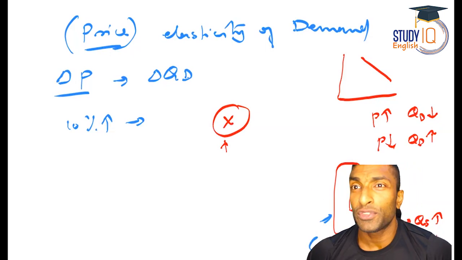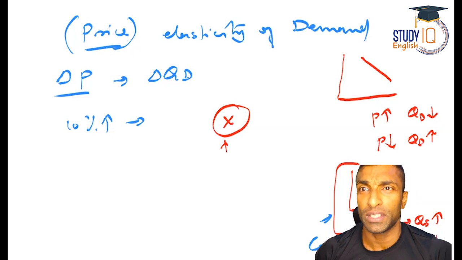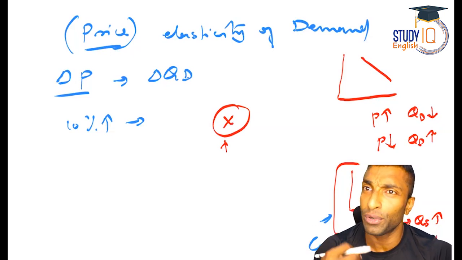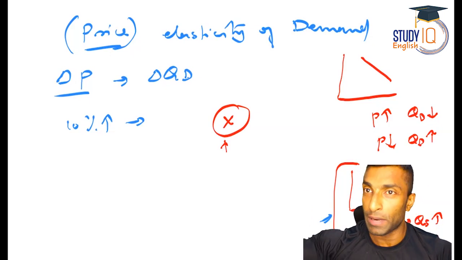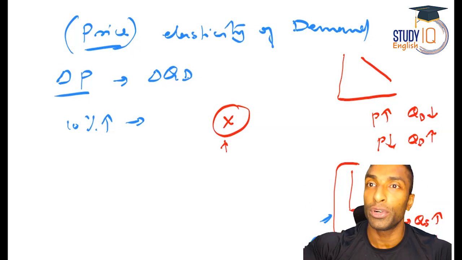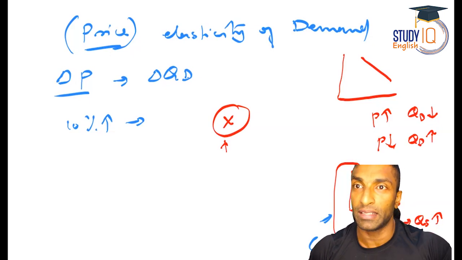But when you don't have a choice, like medicine, I don't have a choice. If I suffer with something, I have to take medicine. I cannot wait for the price to come down, or if the price is increasing, I'm not going to stop consuming it. I have to take medicine, right?